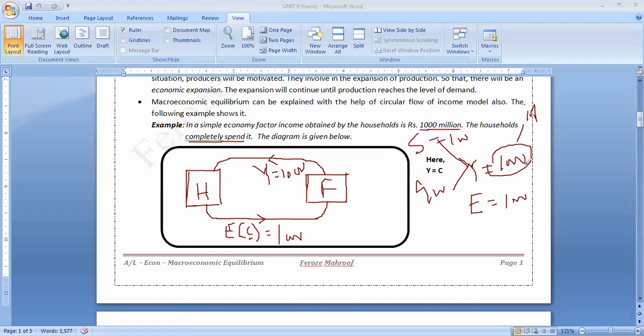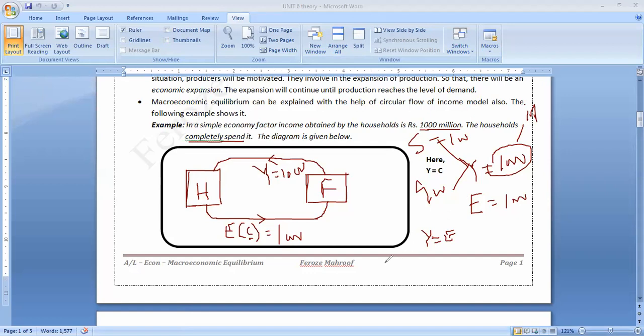If income is 1,000 and expenditure is 900, the condition Y equals E is not fulfilled. The condition for equilibrium is that Y must be equal to E. So practically, since a portion of the income is saved, Y will not be equal to E.